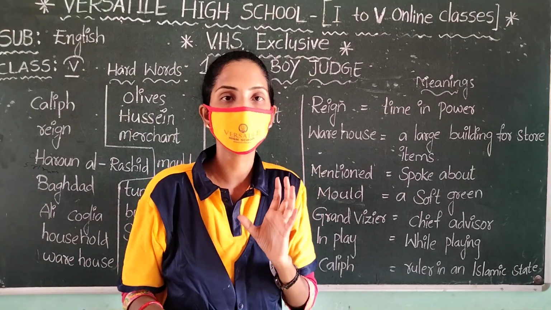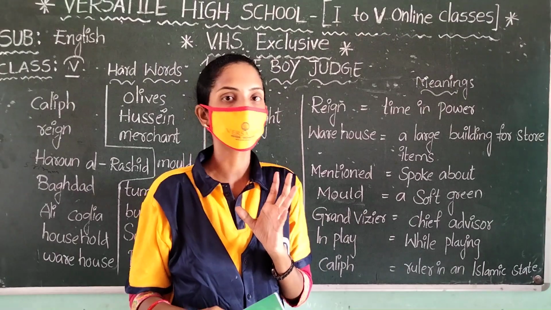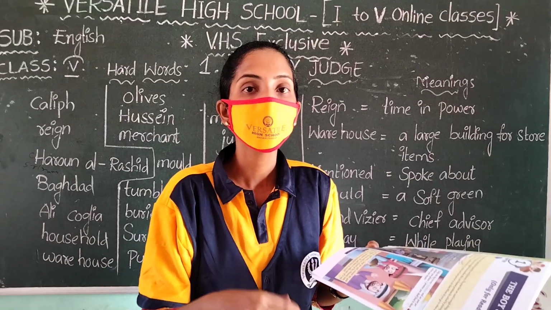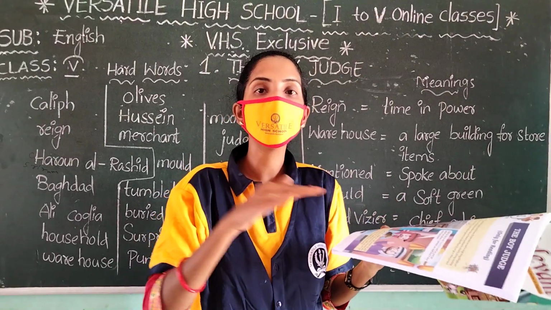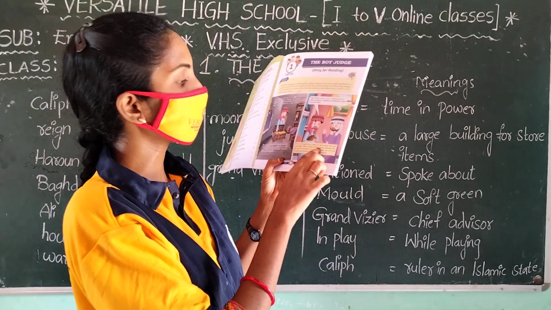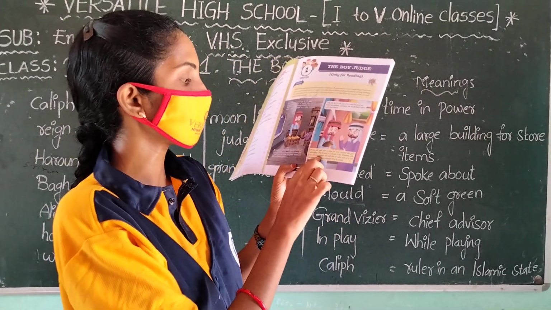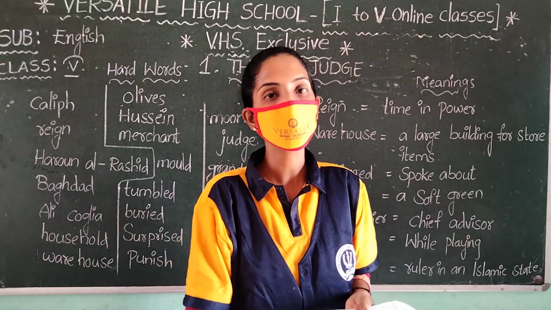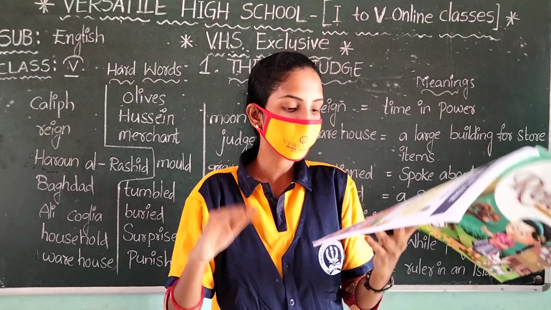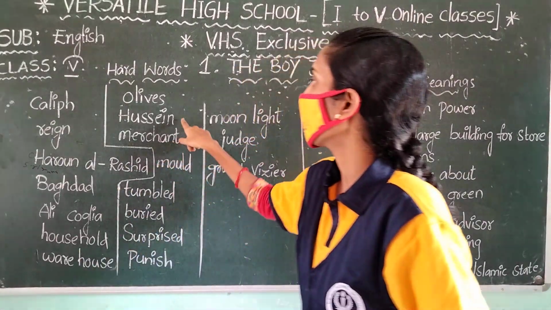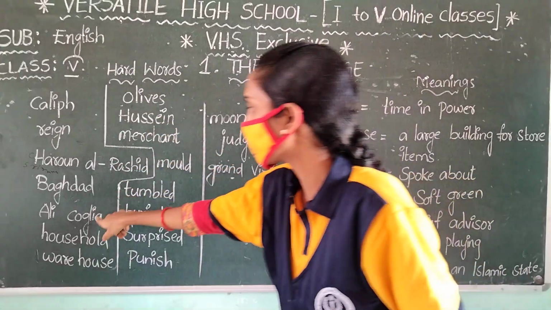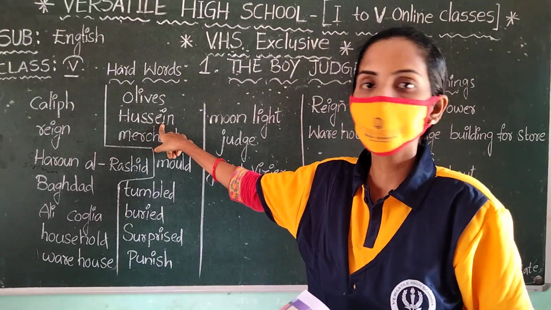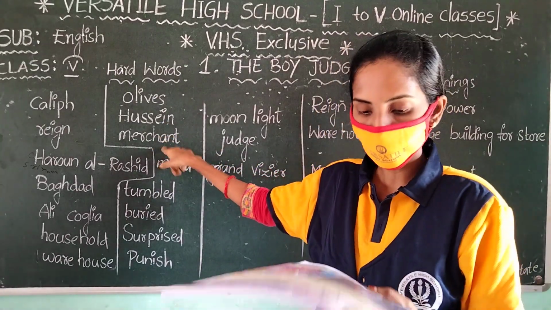Okay? The color is red and black. It is a fruit. We can eat this fruit. And totally at the bottom there are gold pieces, and it is filled with olives. He took it to a friend of his, Hussein, who was also a merchant. The gold pieces are at the bottom, totally covered with olives. He went to his friend Hussein. Who is Hussein? Ali Kolia's friend. He is also a merchant.